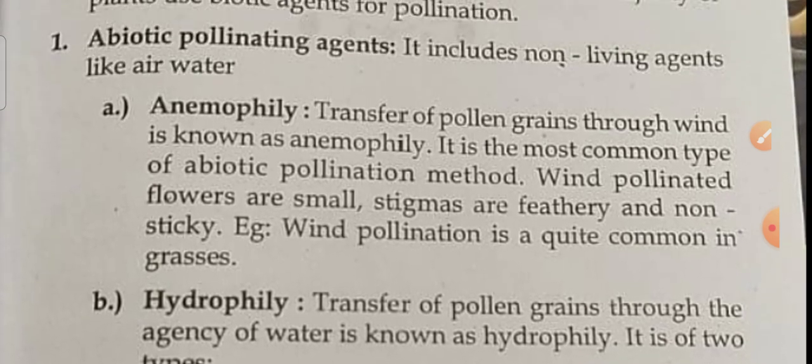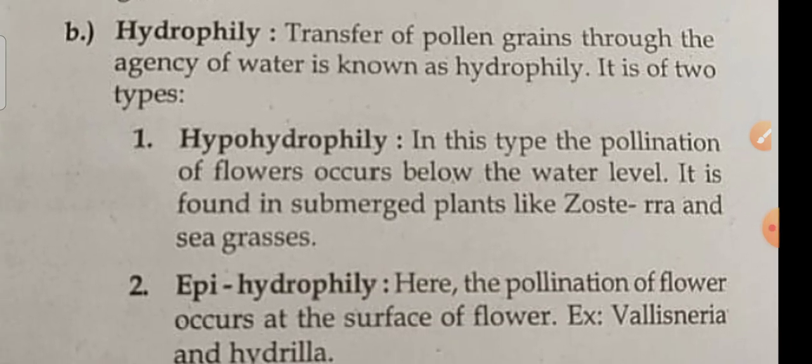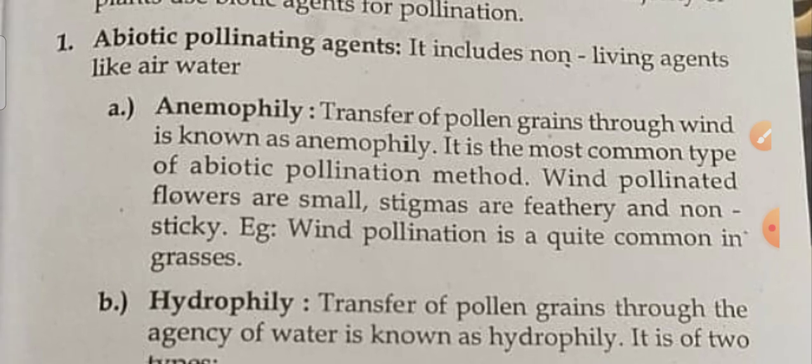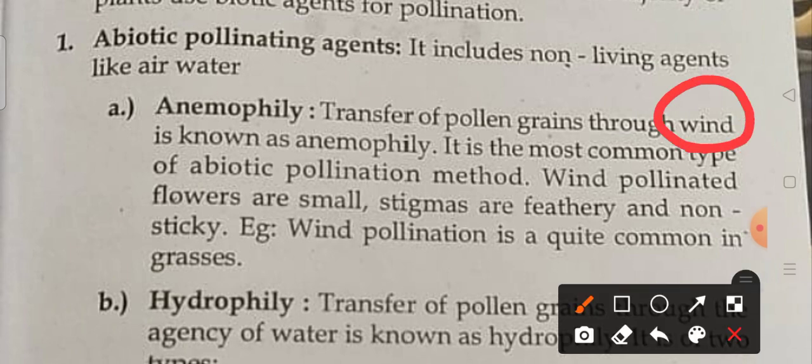Okay, again it's divided into A and B. Okay, first we will see A. Transfer of pollen grains through wind is known as anemophily. Wind is nothing but the air only. Okay, it is the most common type of abiotic pollination method. Wind pollinated flowers are small, stigmas are feathery and non-sticky. Wind pollination is quite common in grasses. It's clear. Anemophily is nothing but the transfer of pollen grains through wind. This is called anemophily. Next, coming to the hydrophily.